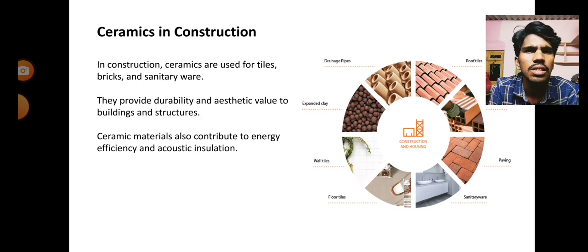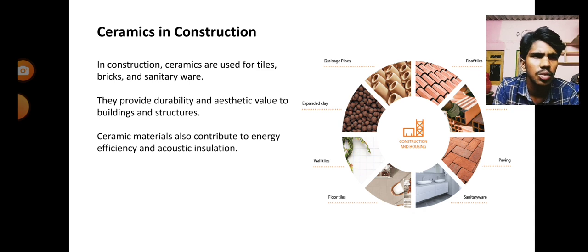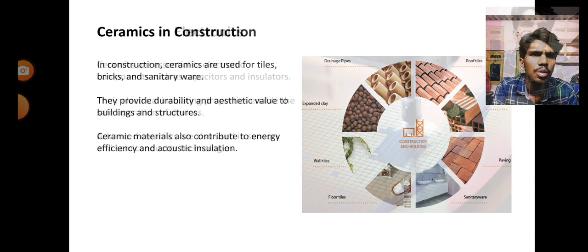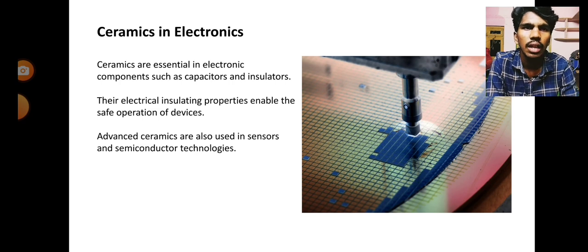And ceramics in construction. As I said before, ceramics are also used in construction work. In construction, ceramics are used for tiles, bricks, and sanitary ware. You can use ceramics in tiles and bricks. And ceramics in electronics.